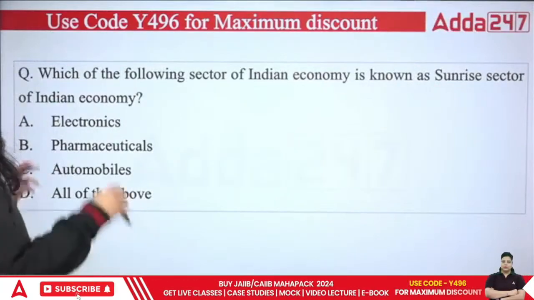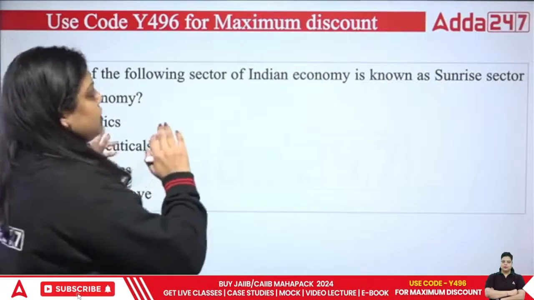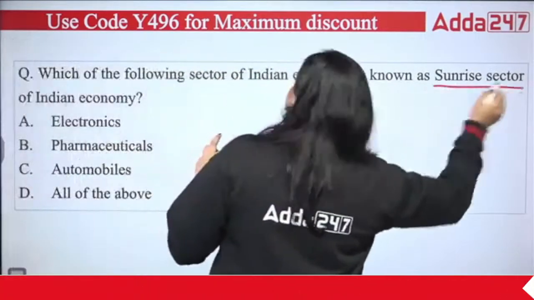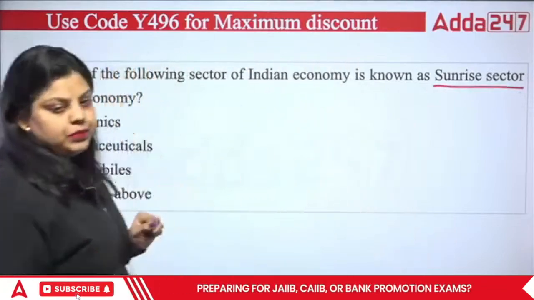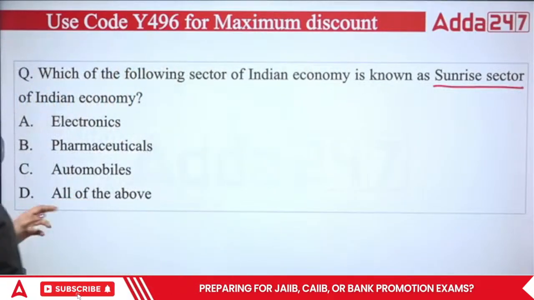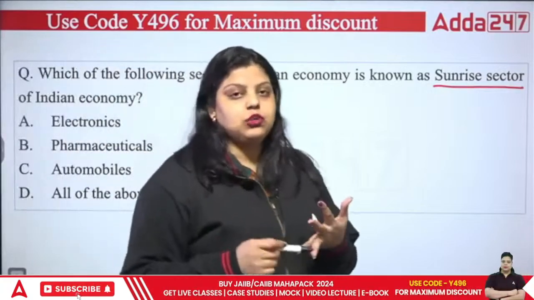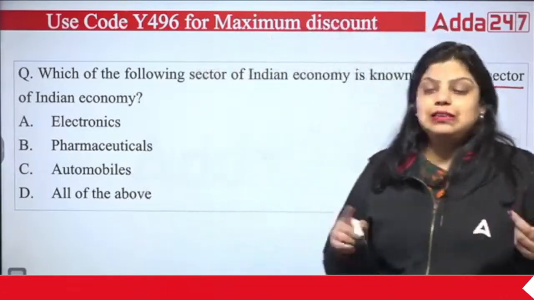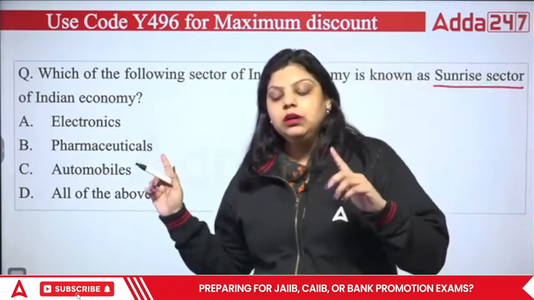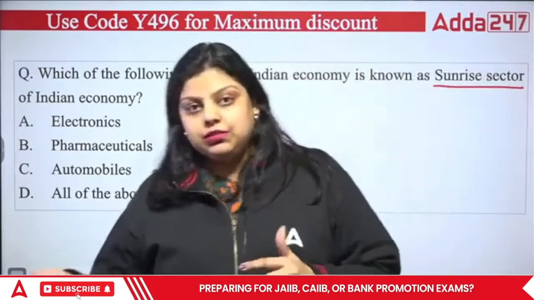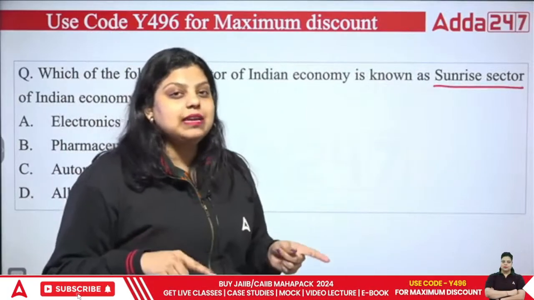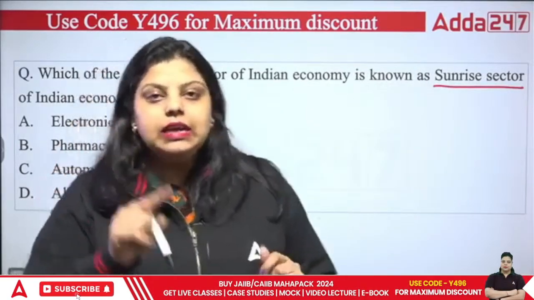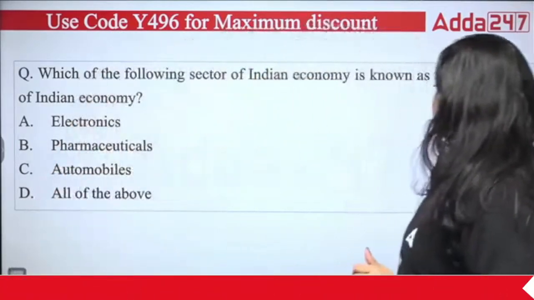Next question is asking which of the following sectors of Indian economy is known as a sunrise sector of Indian economy. So we have discussed sectors of economy. We have discussed primary sector, secondary sector, tertiary sector. Apart from that, we have also discussed in this particular chapter the quaternary sector and quinary sector. We have also discussed organized sector, unorganized sector. And now we also have a sunrise sector.